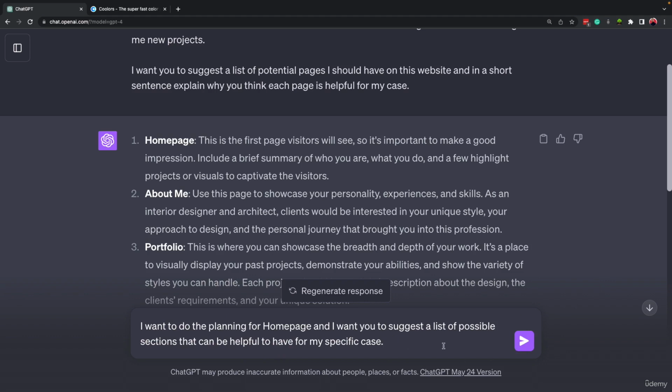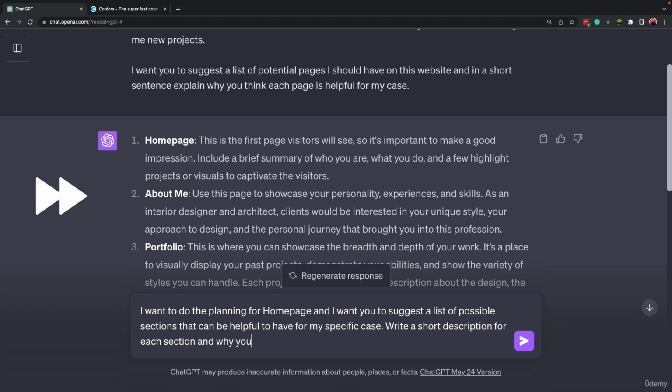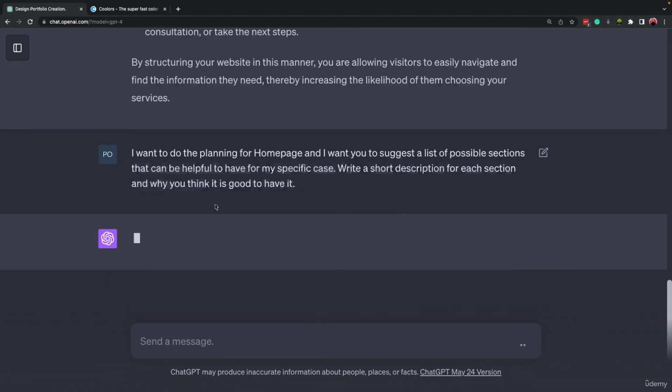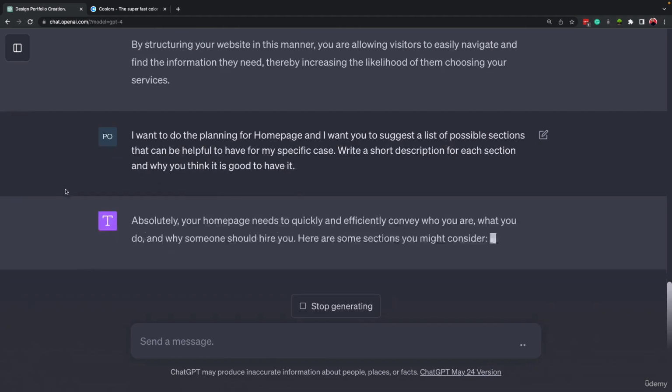So let's also mention, then I mentioned write a short description for each section and why you think it is a good idea to have it. So let's see what ChatGPT will write for us.